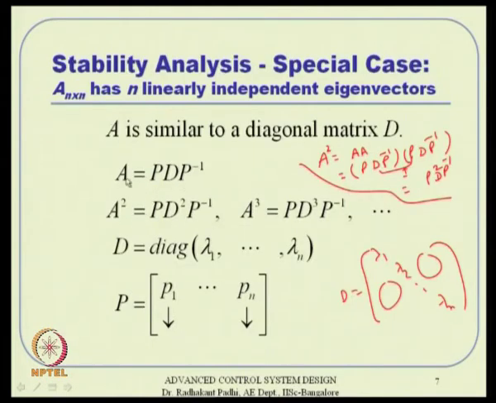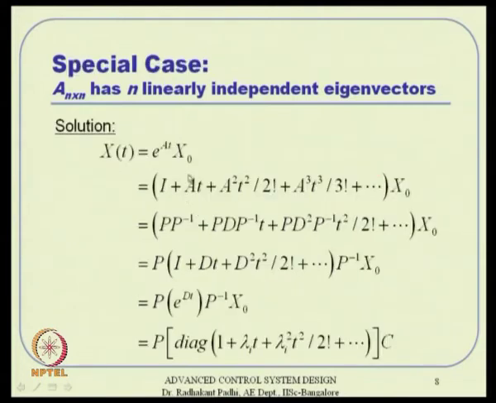A is P D P inverse, A square is P D square P inverse, like that. So, we substitute these, and then t square by 2 factorial, and so on.